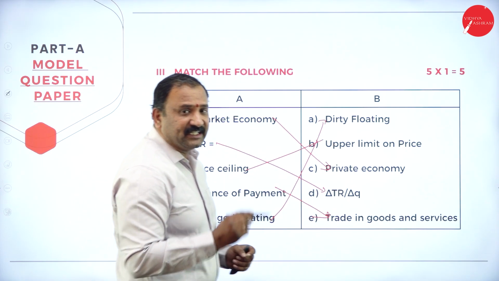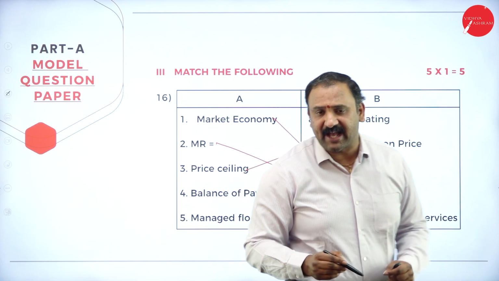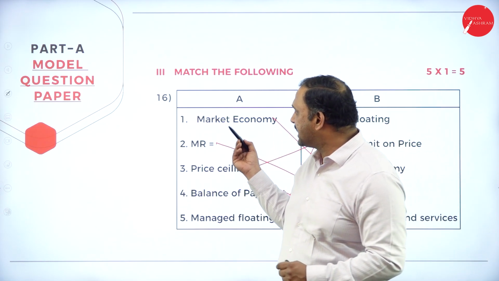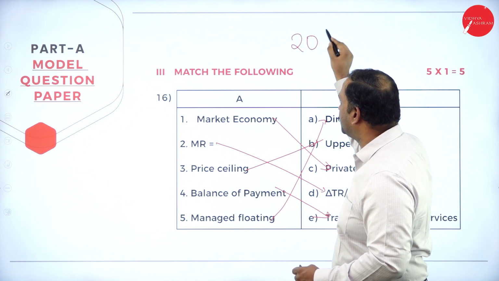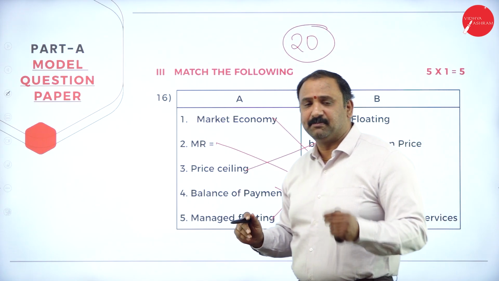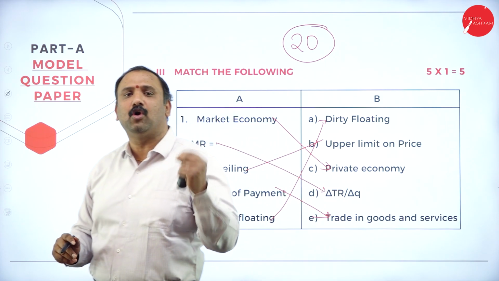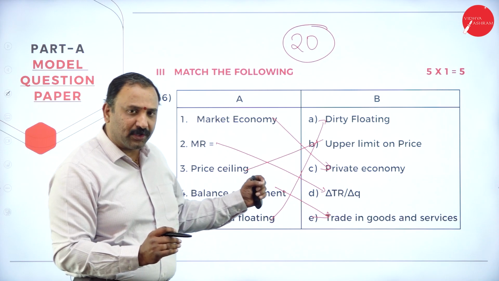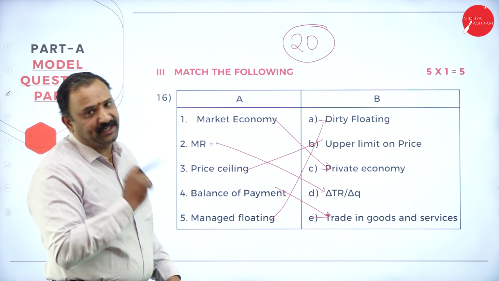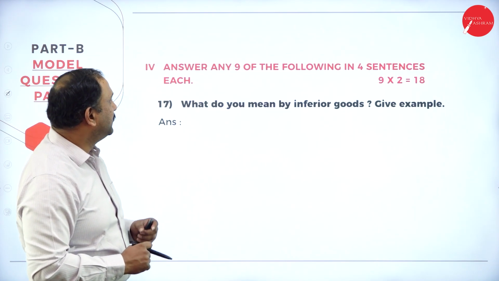Now, with this, 10 marks on choose the correct answer, 5 marks on fill in the blanks, and 5 marks on match the following, you would have already scored your 20 marks. Just imagine, by giving just 1 minute of your time, if you look into it and start working it out, you have scored your complete 20 marks. Now let's move further to part B.